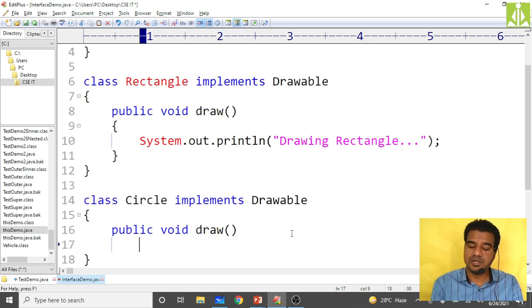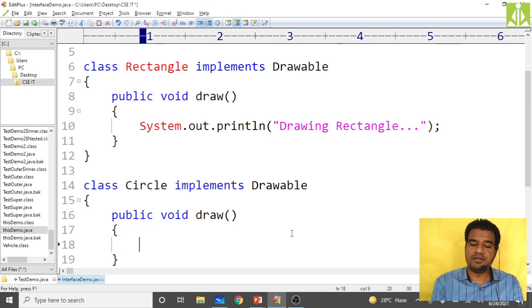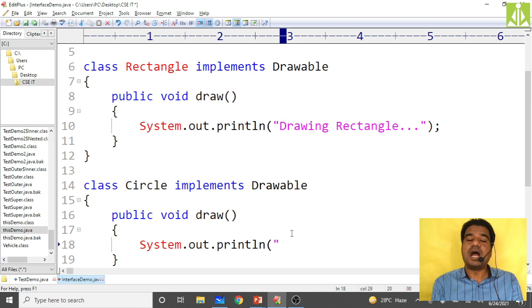Always the team leader will have the flexibility to choose the effective one. As we have multiple implementations, the method which is giving the effective result will be selected in the project. So here, drawing circle.